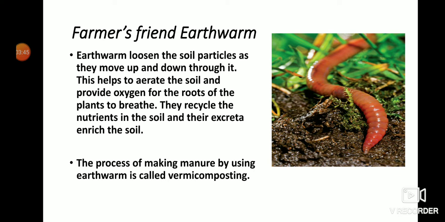The process of making manure by using earthworms and organic wastes like vegetables, leftover food, husks, weeds, rotten parts of vegetables, and stalks is known as vermicomposting. It provides nutrients to the soil and increases the fertility of the soil. So farmers use some special species of earthworm for making manure, which is rich in nutrients.